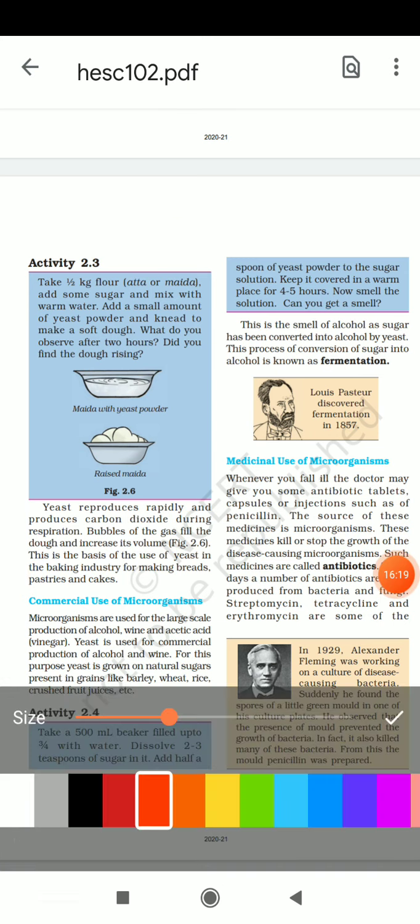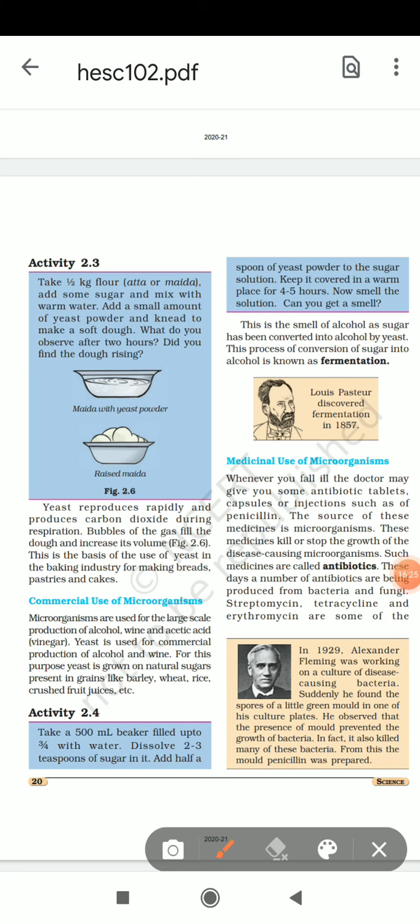They stop the diseases caused by other microorganisms. And such medicines are called antibiotics. These days a number of antibiotics are being produced from bacteria and fungi. Streptomycin, tetracycline and erythromycin are some of the medicines.